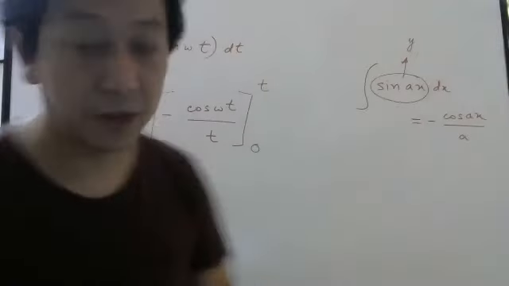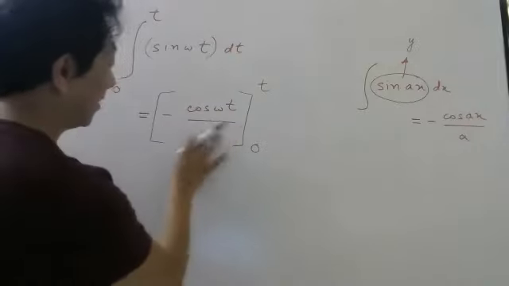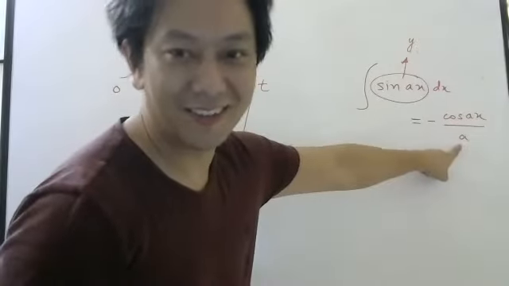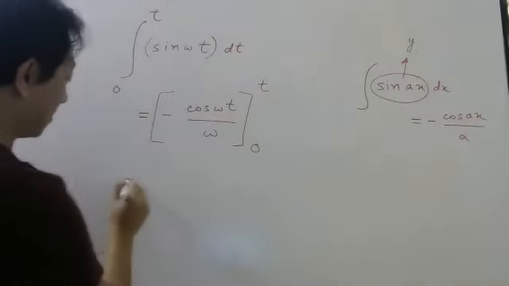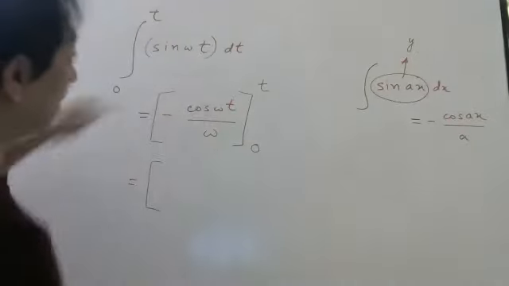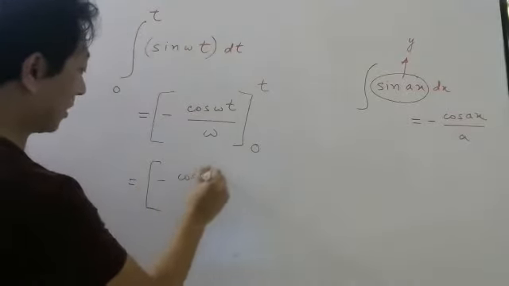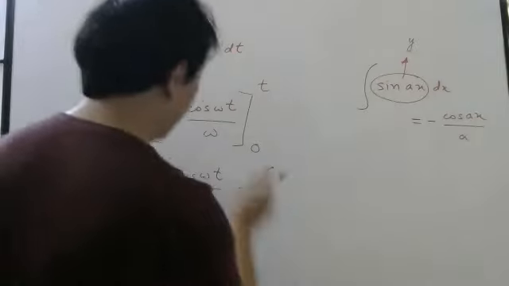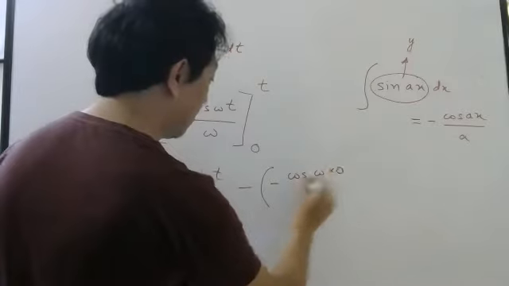Then what I told next step, wherever there is a variable, put the limits. Oh, sorry, I made a mistake, omega. This is a, not x. So after writing this formula, I have to put limits in place of the variable. So let us do that. So this is your answer, right? After doing the integration, this is what you get. Now put upper limit in place of variable. So minus cos omega t by omega, then minus sign, then put lower limit. Minus cos omega 0 by omega.